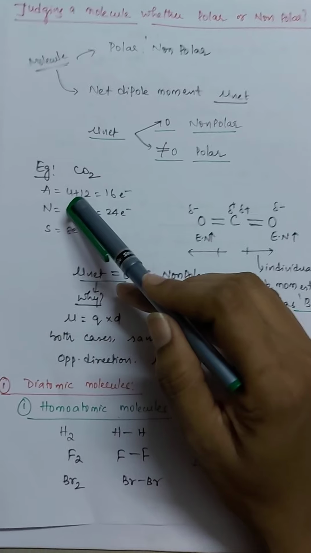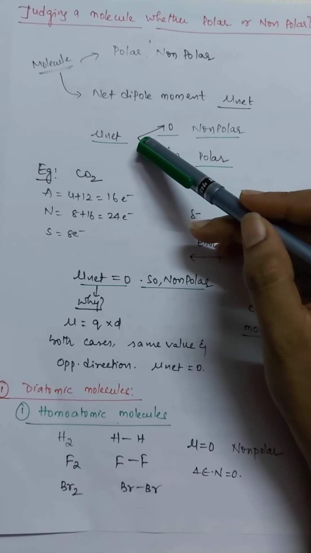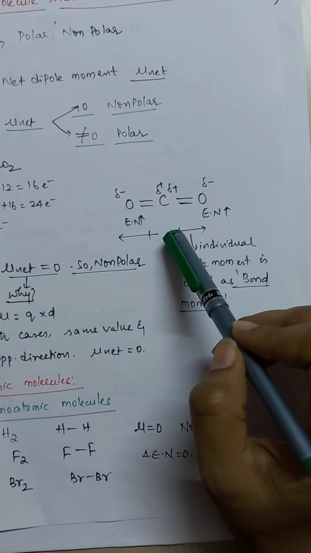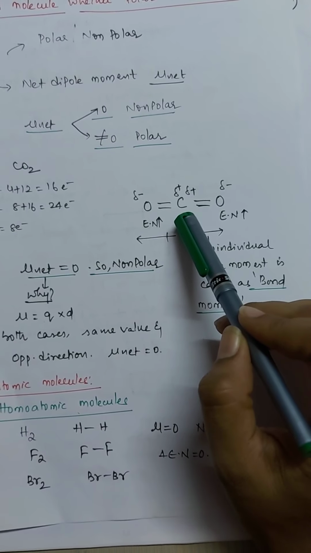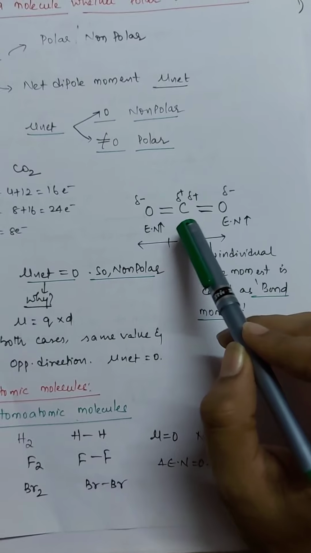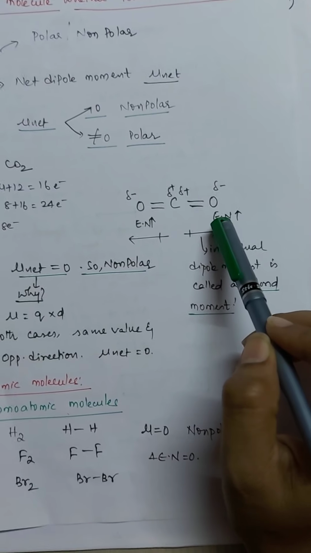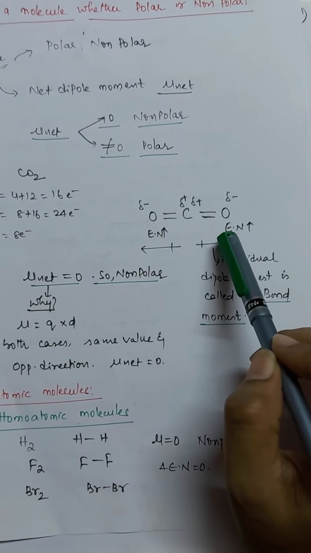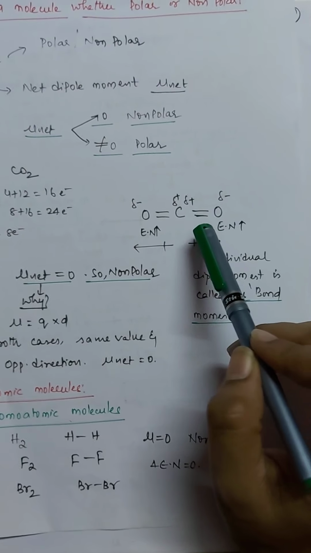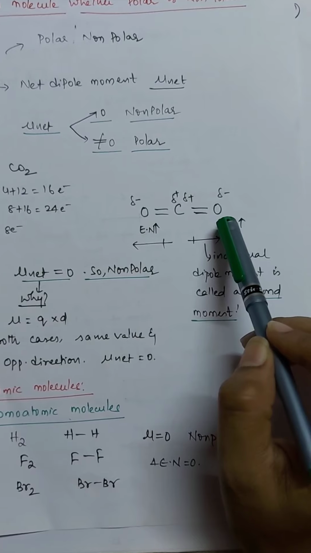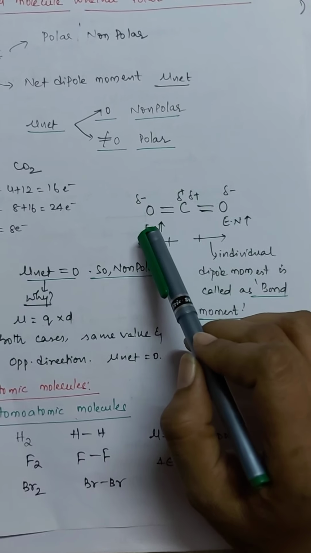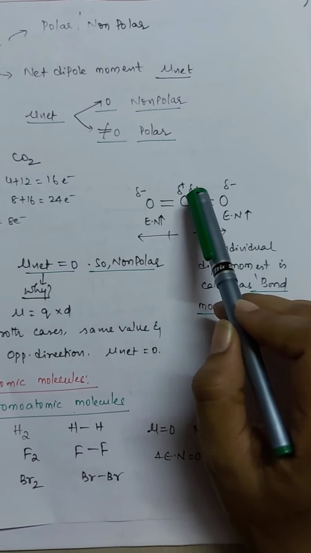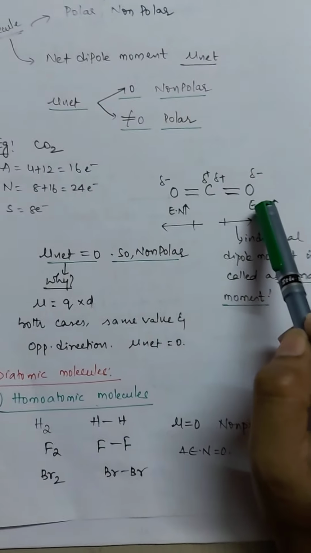So let us take an example here. I took the example of carbon dioxide. Now if you see the structure of carbon dioxide, one carbon atom has two bonds with each oxygen atom. When we compare the electronegativities of carbon and oxygen, oxygen is the more electronegative atom, so oxygen will try to pull the electrons towards itself. The same scenario applies with the other oxygen atom also. So carbon develops a partial positive charge and the two oxygen atoms develop a partial negative charge.